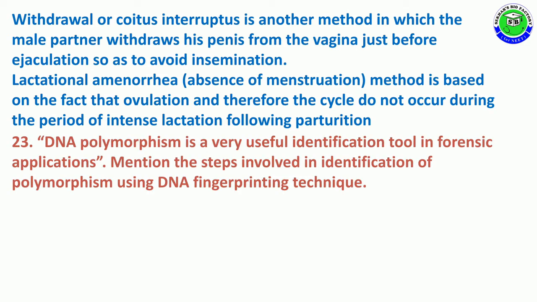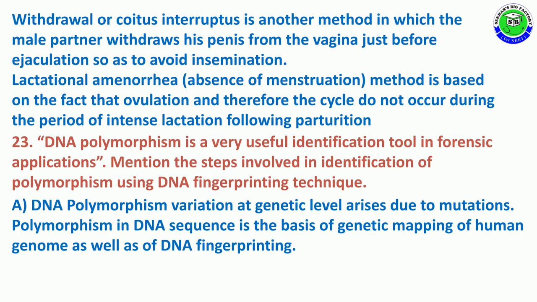Question number 23. DNA polymorphism is a very useful identification tool in forensic application. Mention the steps involved in identification of polymorphism using the DNA fingerprinting technique. Variation at the genetic level that arises due to mutation is called DNA polymorphism. The polymorphism in DNA sequence is the main basis for the genetic mapping of the human genome along with DNA fingerprinting.